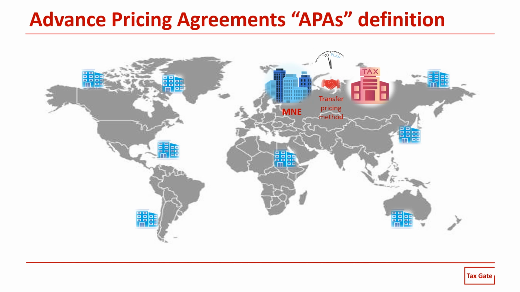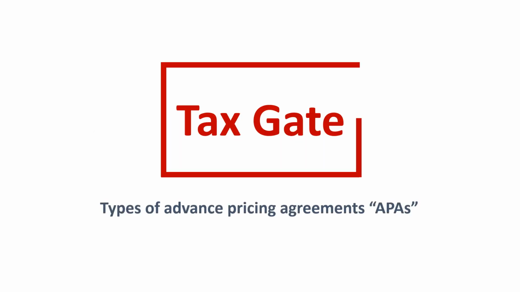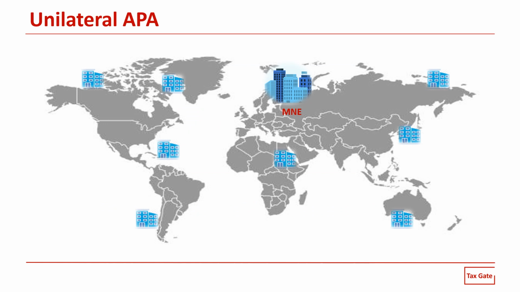Good. So, what are the types of an APA? Let's understand together. The types of an APA are as follows. Let's start with the unilateral APA. The unilateral APA involves only the taxpayer and the tax authority of the country where the taxpayer is located. So it is negotiated with only one local tax authority, and accordingly it limits the risks of transactions between domestic parties. Also, normally the procedures of unilateral APAs are relatively short compared to the remaining types of APAs.